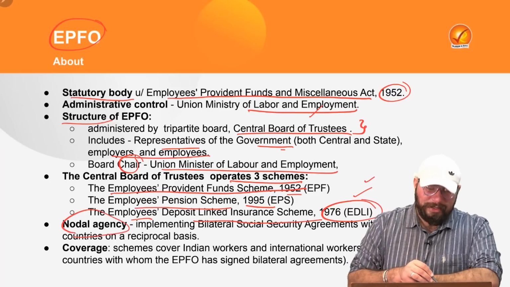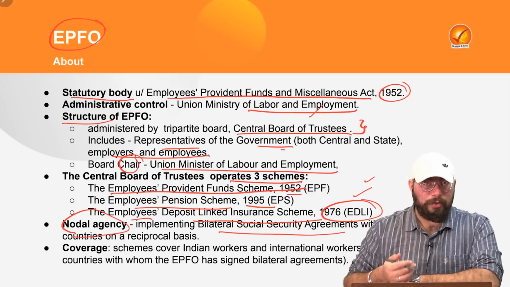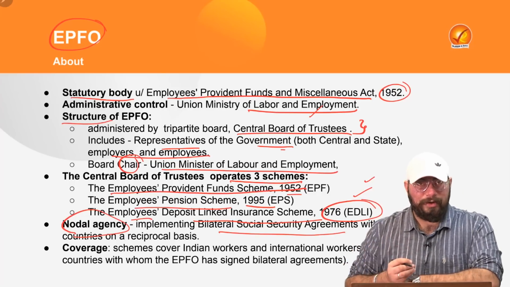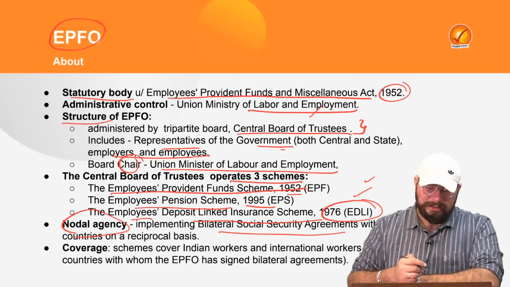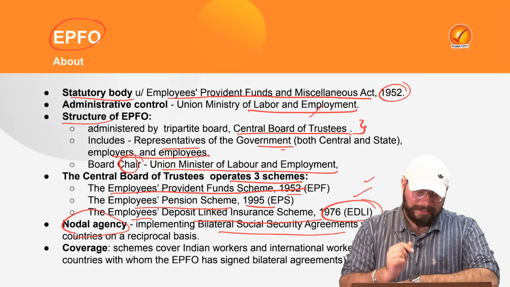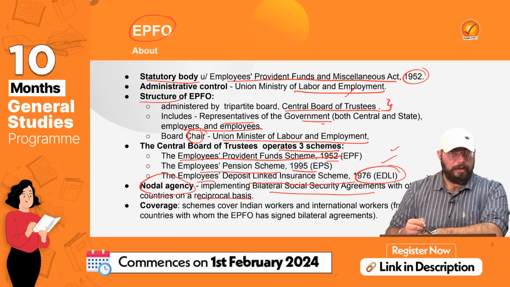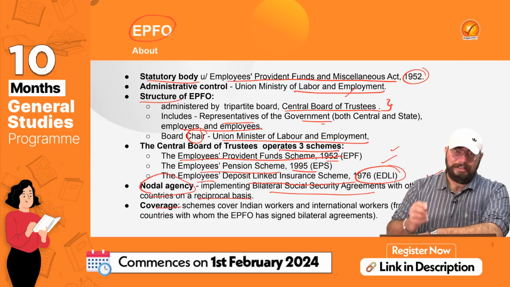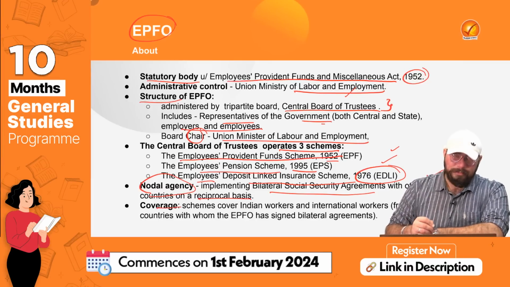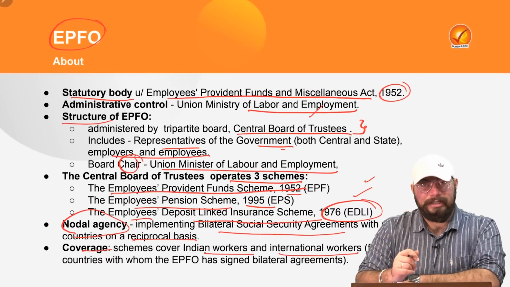And also it is a nodal agency for implementing the bilateral social security agreements between two countries. If a bilateral social security agreement exists, then EPFO is the nodal agency for implementing that as well, and it becomes the nodal agency, of course, on a reciprocal basis. And the coverage, as we know, is that the schemes under EPFO cover Indian workers and international workers as well.